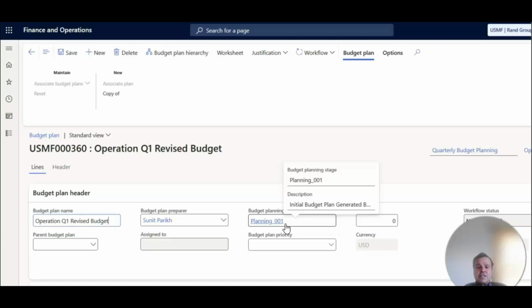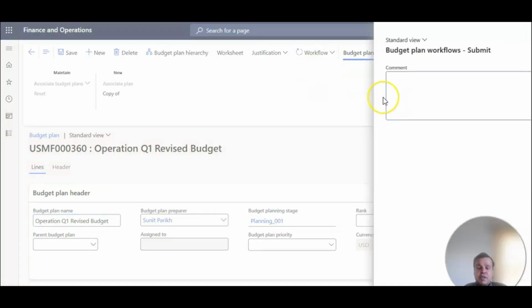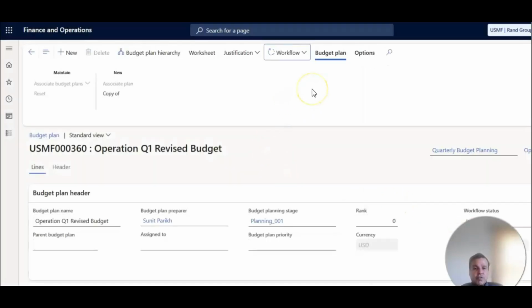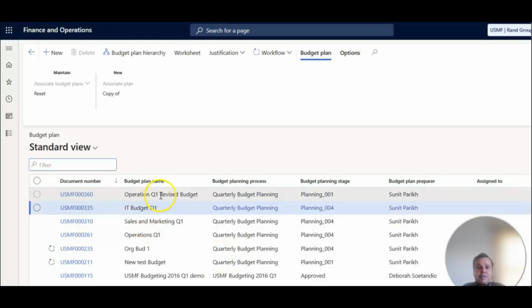So what the operations guys are going to do, once they have published this, is go and submit this for workflow approval. So we are going to say finance, please approve. And I'm going to submit the expense to the workflow for approval. Once that step is run, it's going to take you to the next steps. What we did is create this operations budget. It's still on planning stage 001 because the workflow is running in the background.